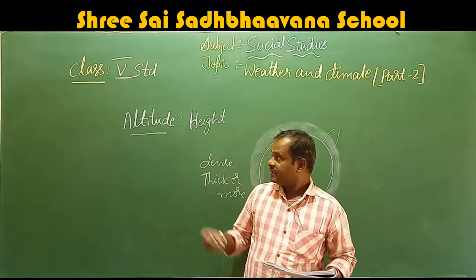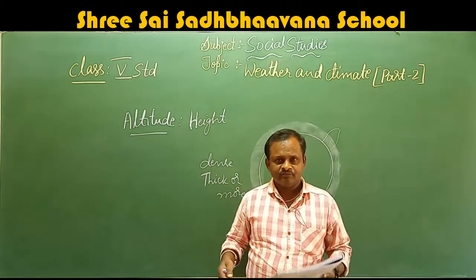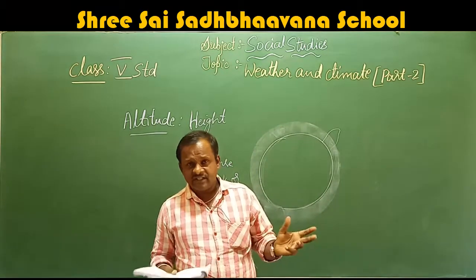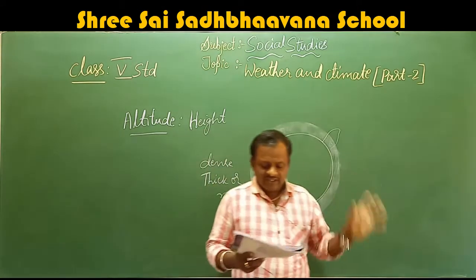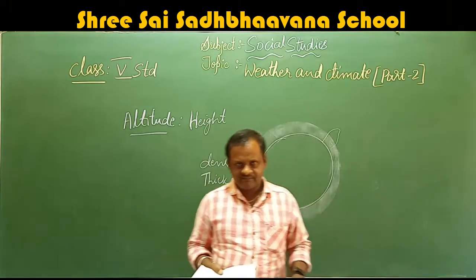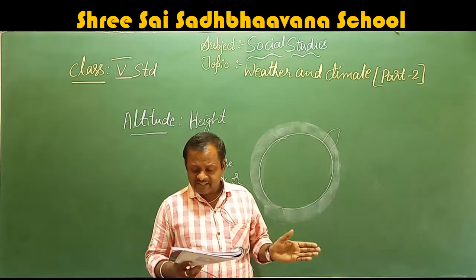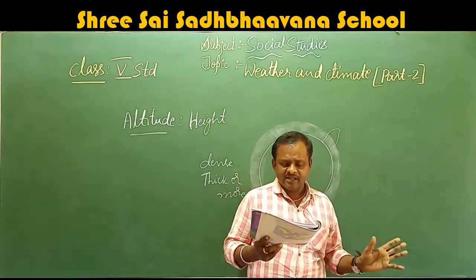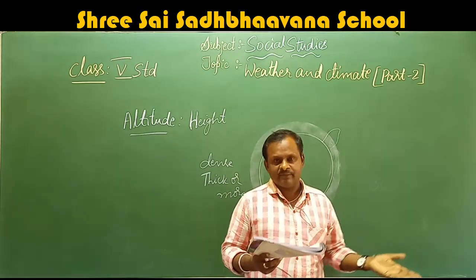Here, the climate is also affected by the distance from the sea. How will we study this? The distance from the sea determines the climate of a place. Places near the sea have moderate climate. That means always changing, moderate climate. But places away from the sea are very cold in winter and very hot in summer.